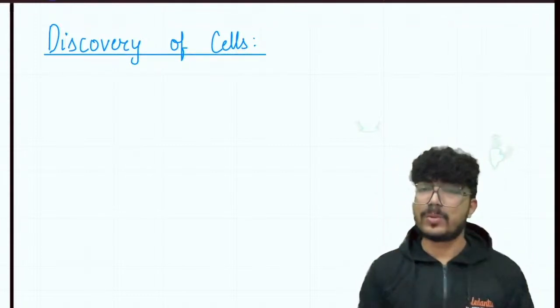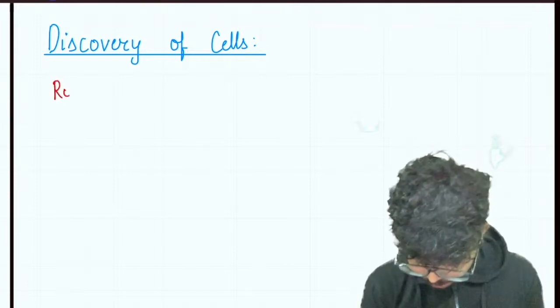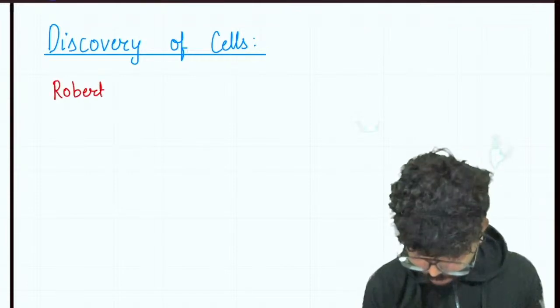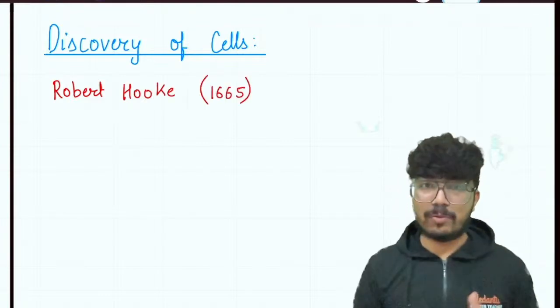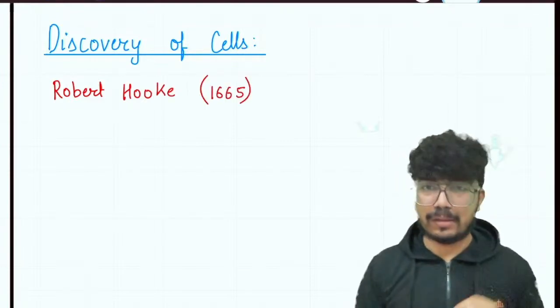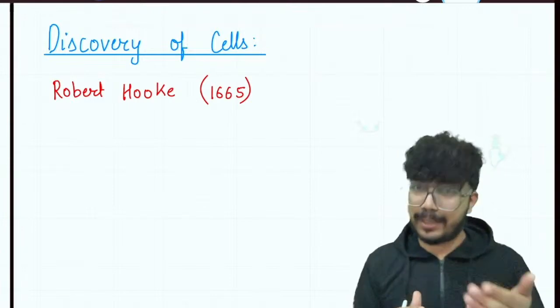So this cell was actually discovered by Robert Hooke. The cell was first discovered by Robert Hooke in the year 1665. Now he was a mathematician and physicist. He was trying to develop his own primitive microscope.